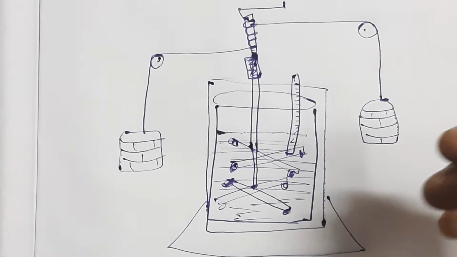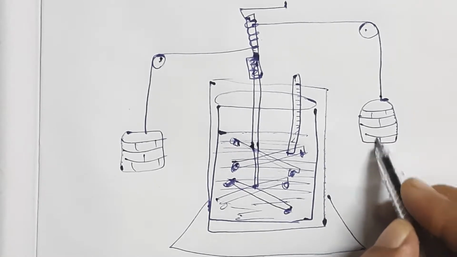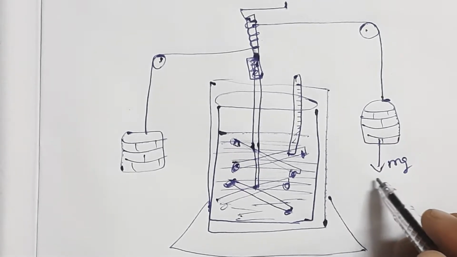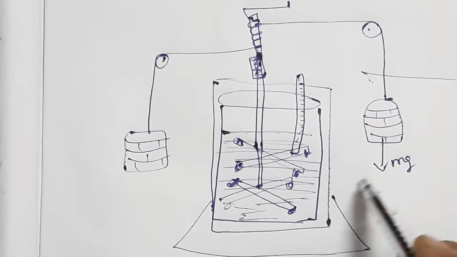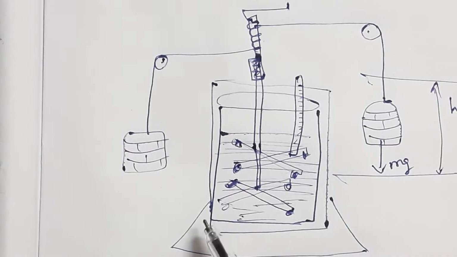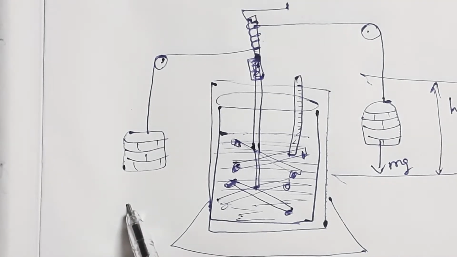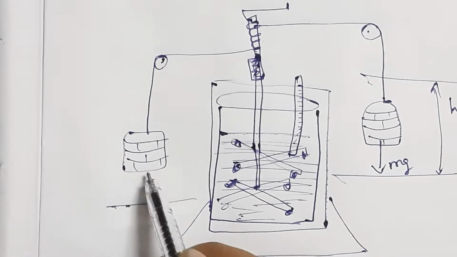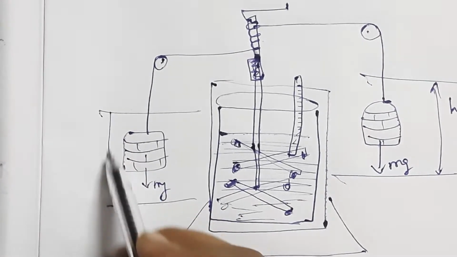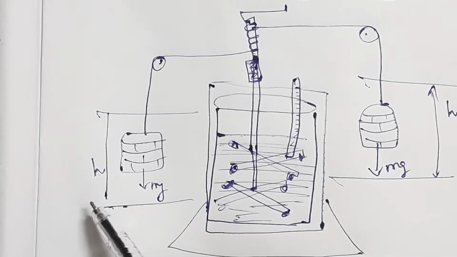So listen, the weight of these masses will be acting downward, mg. We can consider a height h, and here also the weight acts downward, mg, through the same measured height h.